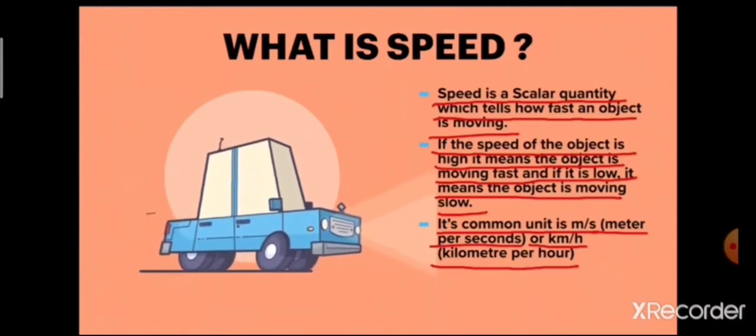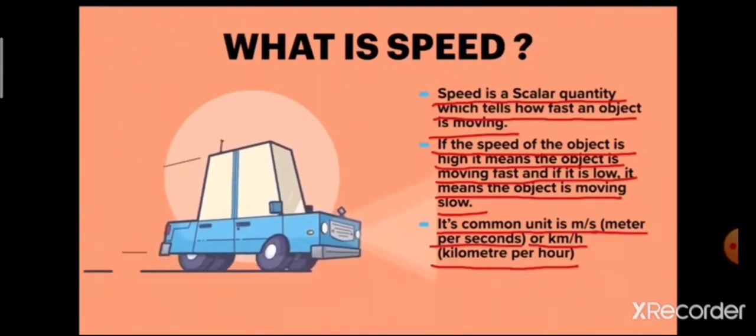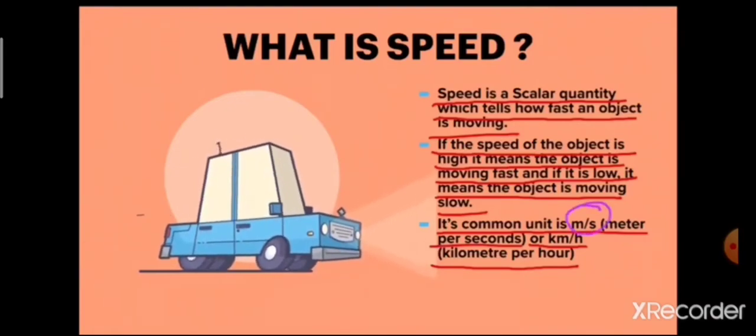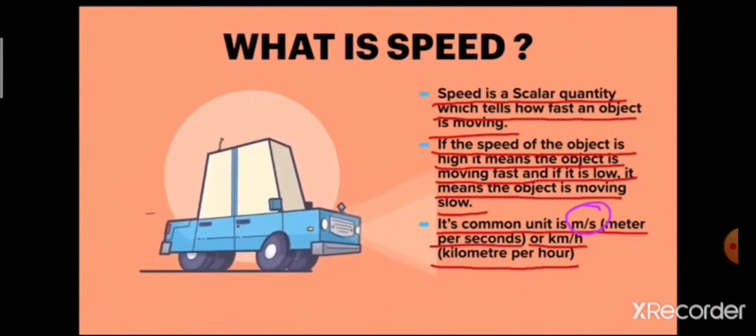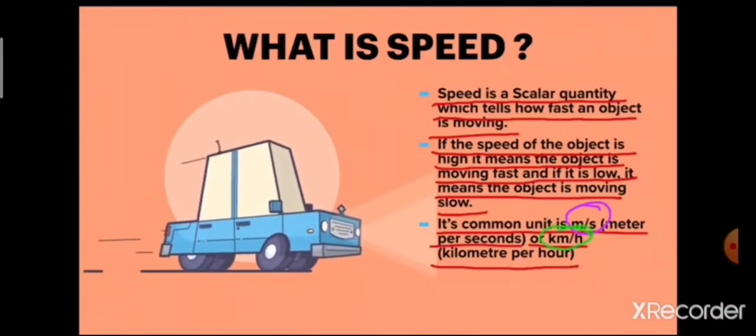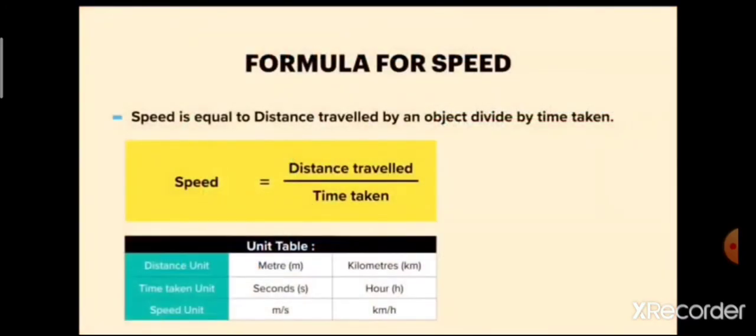kilometer per hour. In the last chapter we have also studied about the unit systems, MKS, CGS, FPS. So for speed we use meter per second or kilometer per hour. There are two units for speed: meter per second, which we write m by s, and kilometer per hour, which we write km by h.